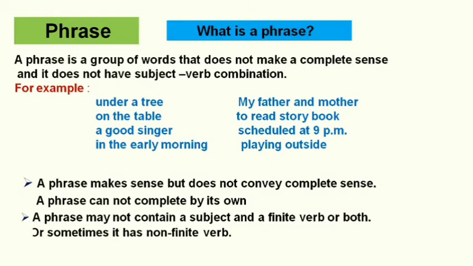One more point remains to discuss here: a phrase sometimes has a non-finite verb. Non-finite verbs are those verbs which do not change as per the person or the tense of the sentence. Non-finite verbs are of three types: infinitives, participles and gerunds. Now we discuss these three types of non-finite verbs with the help of examples. Just see the example: to read storybook. Here "to read" is an infinitive, the main verb which follows "to."